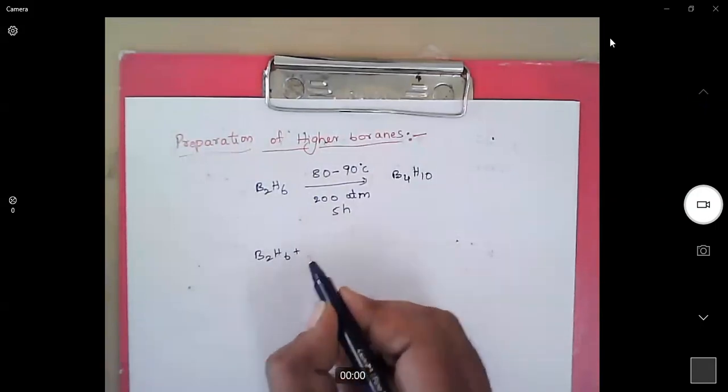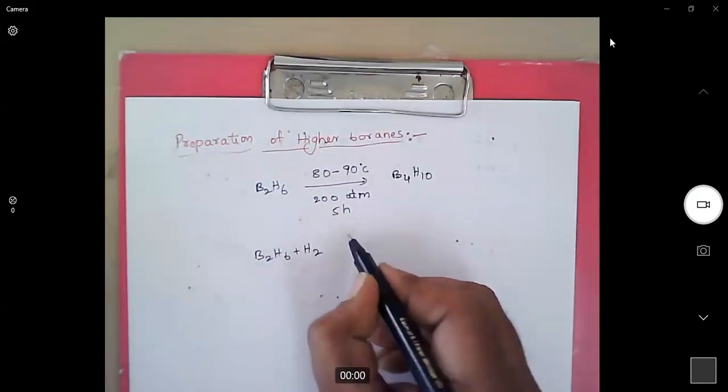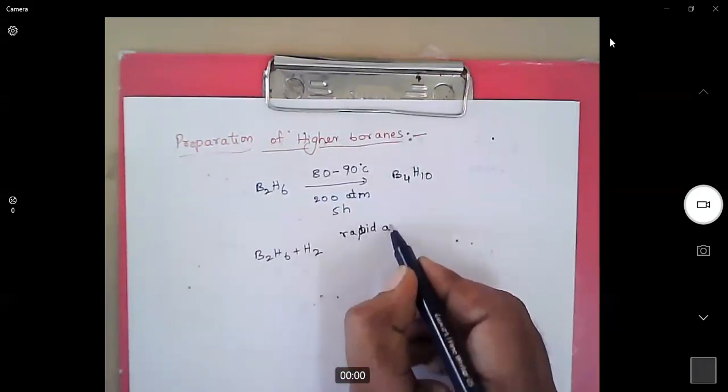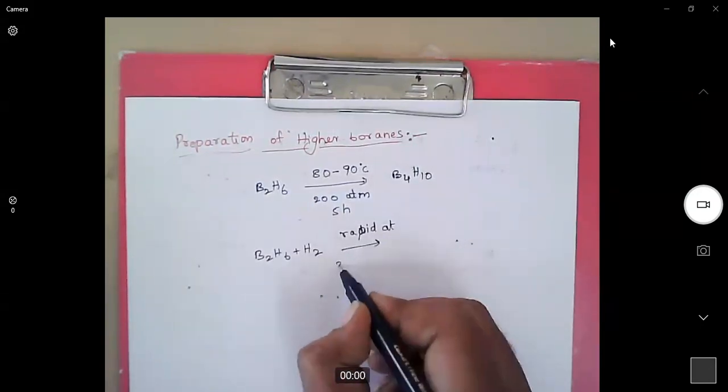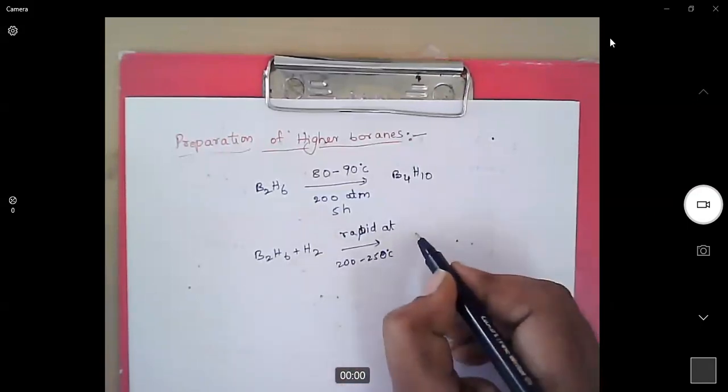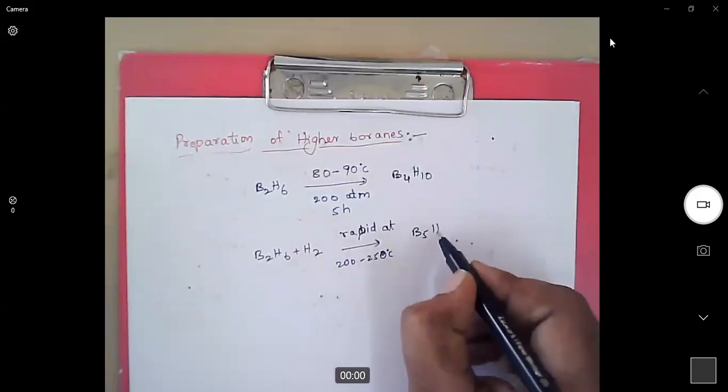Diborane, when it is treated with hydrogen at 200 to 250 degrees centigrade, results in pentaborane 9.